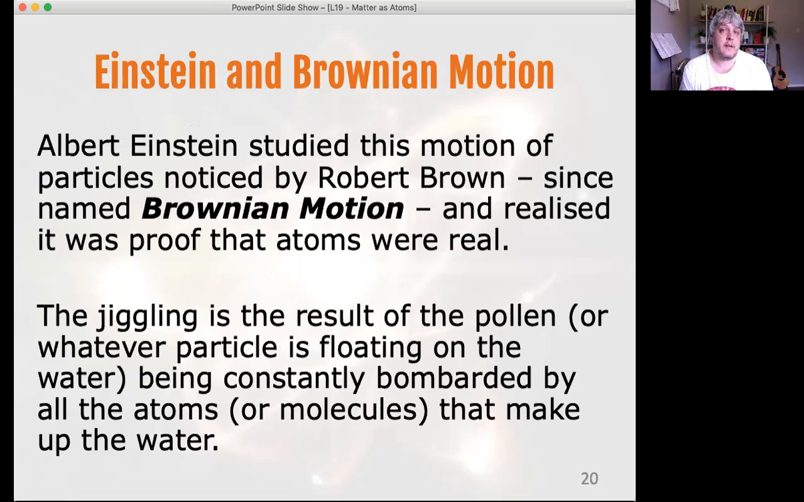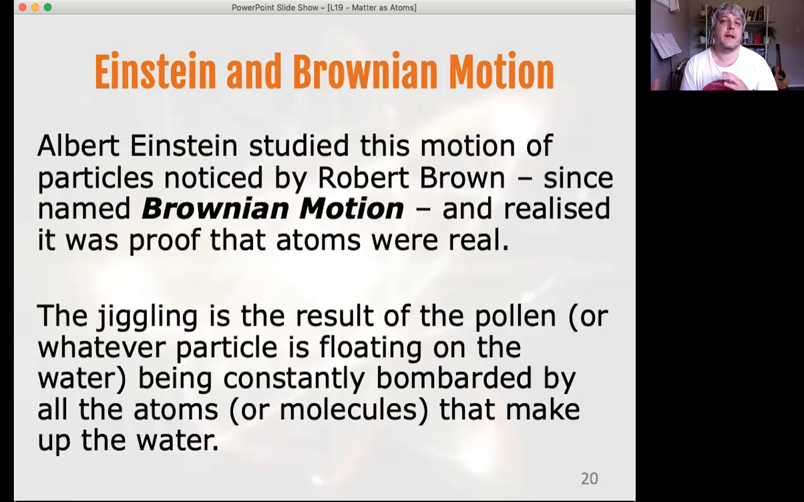His theory was that the jiggling was the result of the bombardment of the pollen particle by millions of tiny little water molecules. You've got a really big pollen particle compared to these water molecules, and one water molecule hitting it wouldn't do anything. But if millions of them are hitting it, then it's going to move a little bit in the way that they hit it, and then millions hit it the other way and it jiggles back.